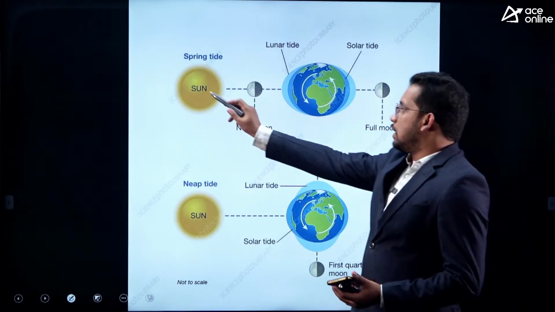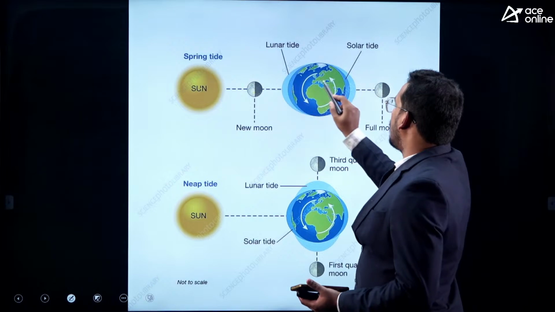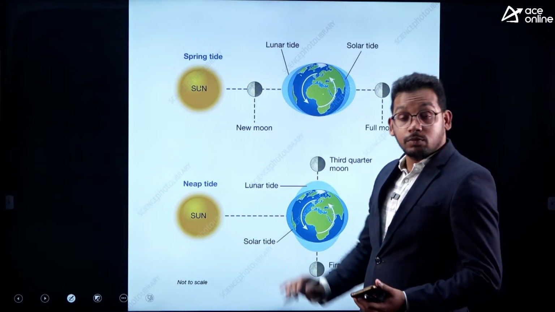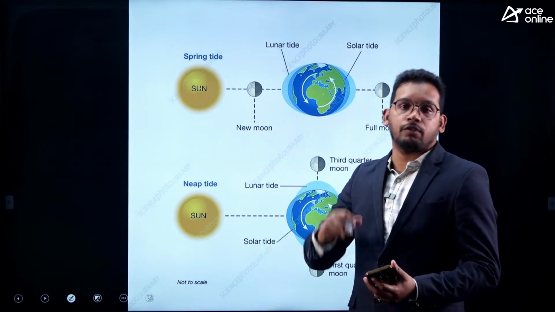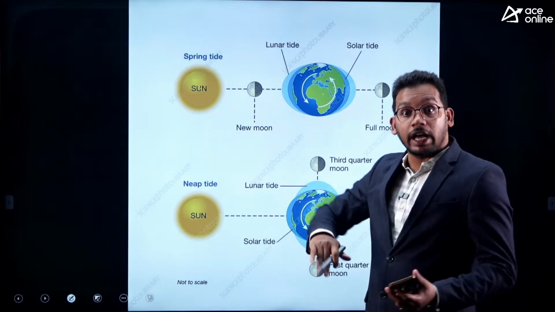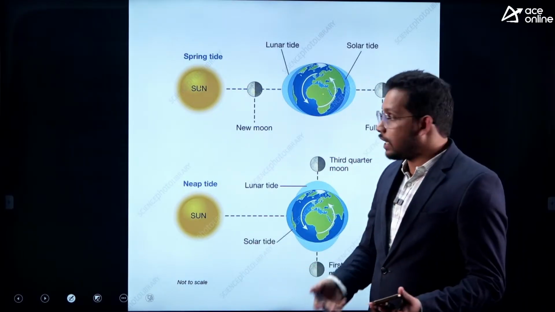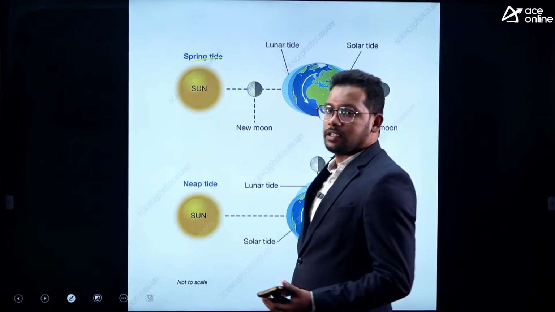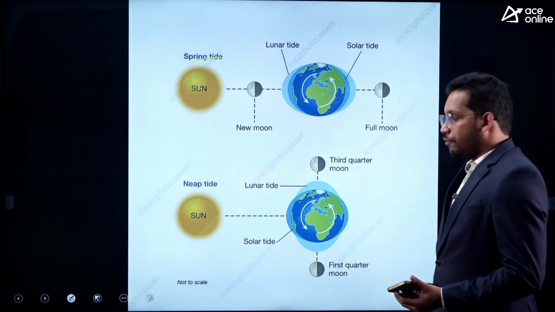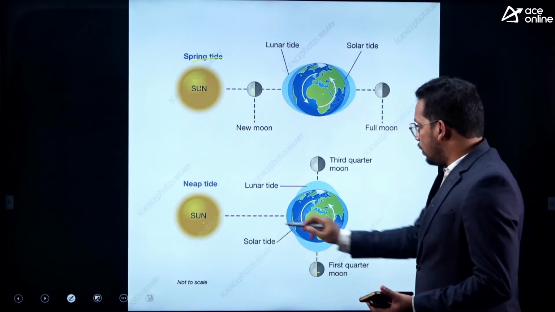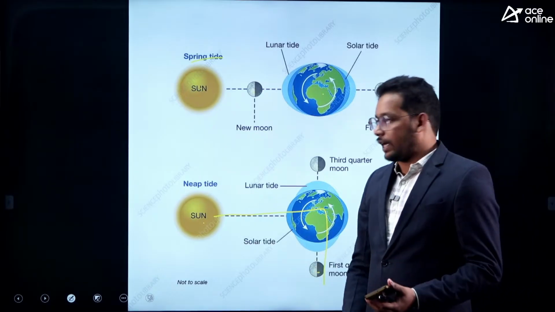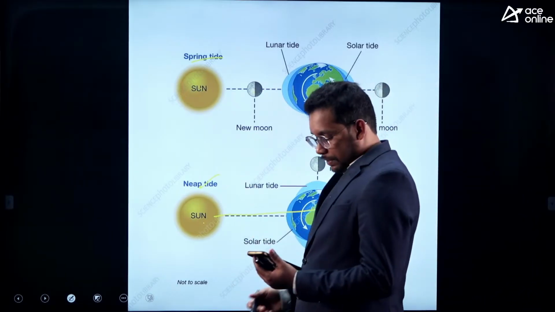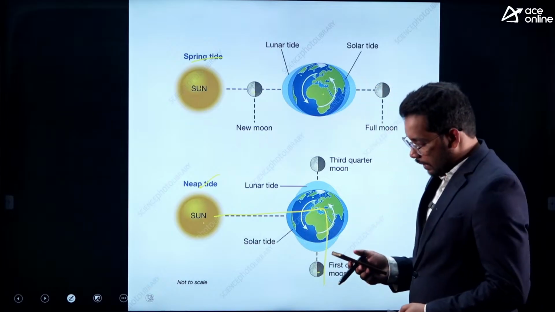So when the sun, moon and earth are in a single alignment, there is more attraction, more effect of gravitational force. That's why we will see higher tides, right? Large tides, those are called spring tides. Whereas if Earth, Sun and Moon are in a perpendicular alignment, then we will see lesser tides, those are called neap tides. So answer is spring tides, correct.